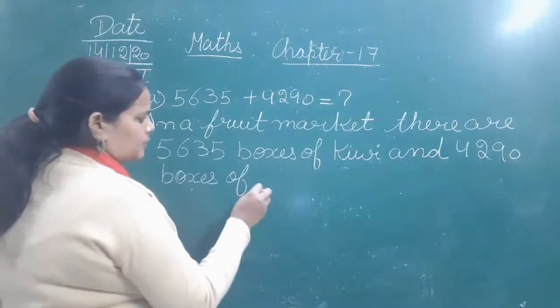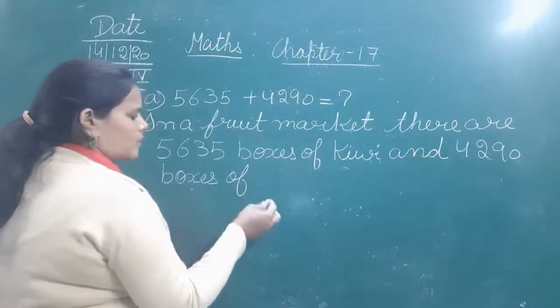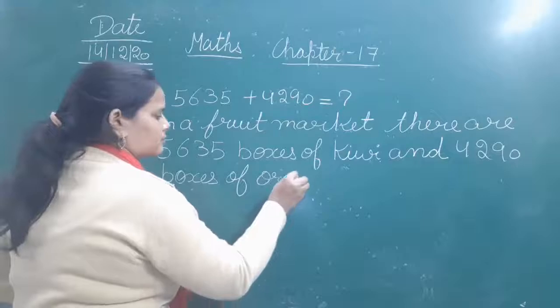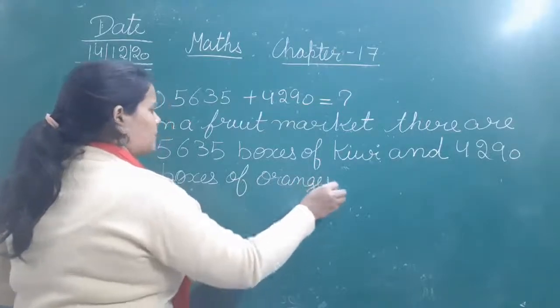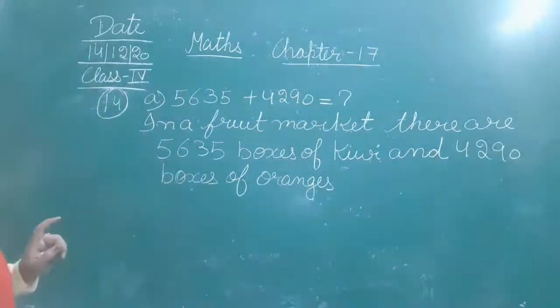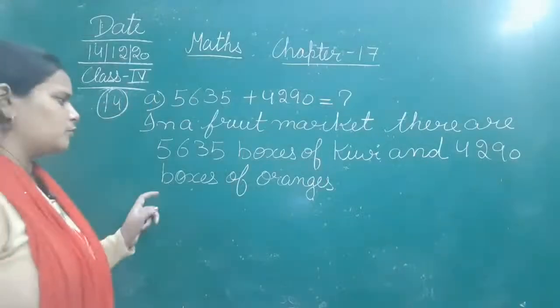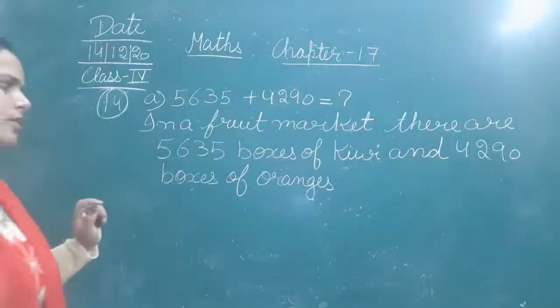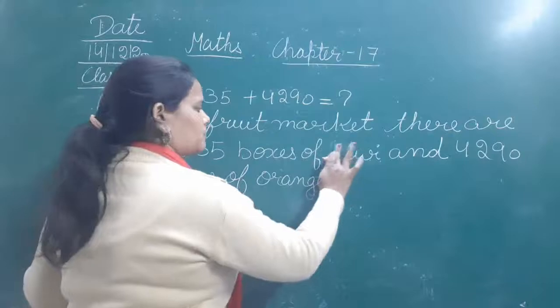You can write apple, you can take any fruit, boxes of oranges. So in a fruit market there are 5,635 boxes of kiwi and 4,290 boxes of oranges. Okay.